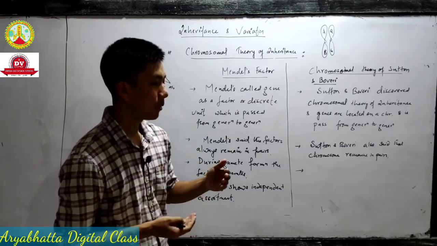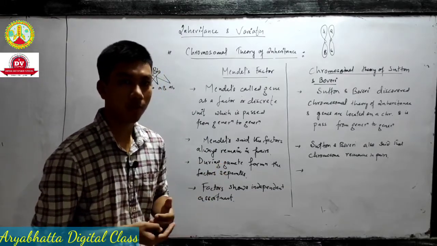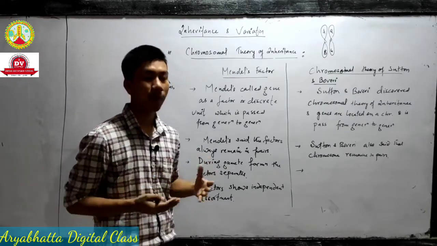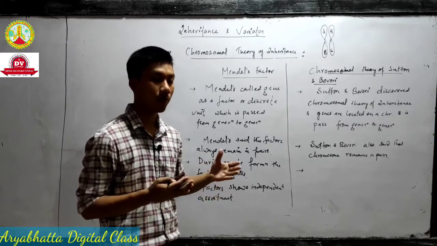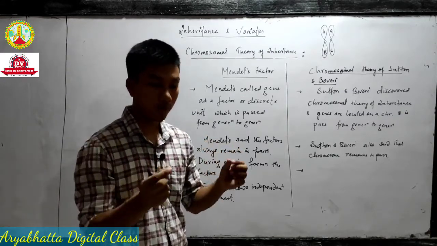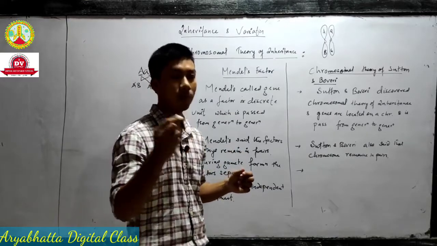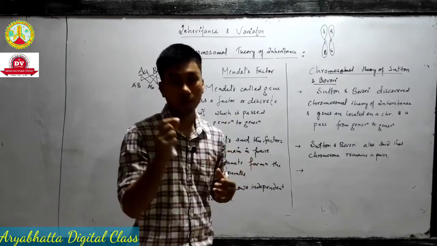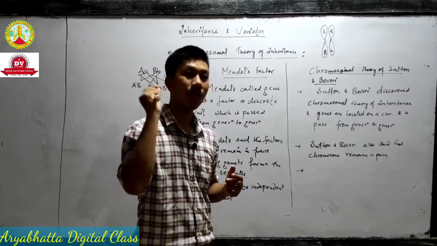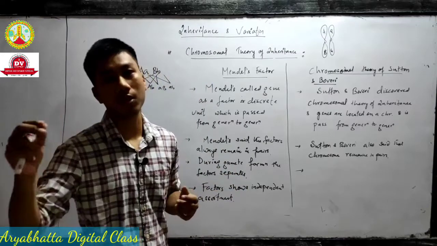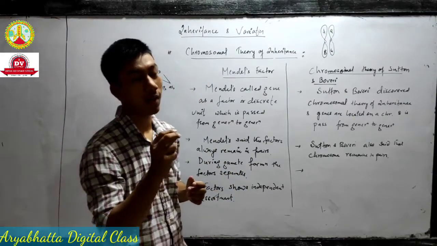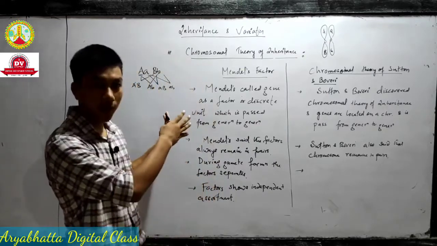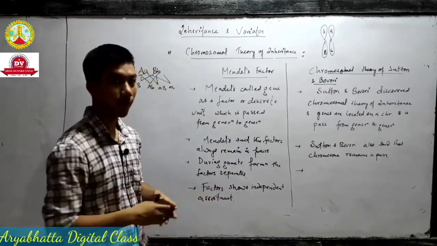During 1902, Sutton and Boveri gave the chromosomal theory of inheritance, because by that time a well-developed microscope had already been discovered, so they were able to see the actual structure inside the cell that is passed from generation to generation. Sutton and Boveri found out that all the genes are located on chromosomes, and it is actually the chromosome that is inherited from generation to generation. So we compare Mendel's factor with the chromosome of Sutton and Boveri.